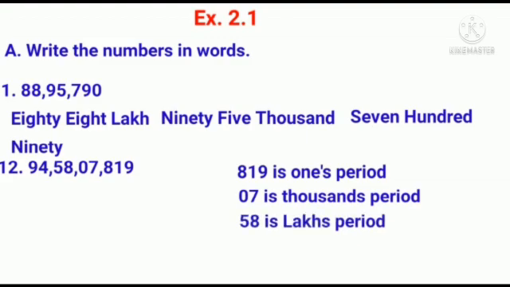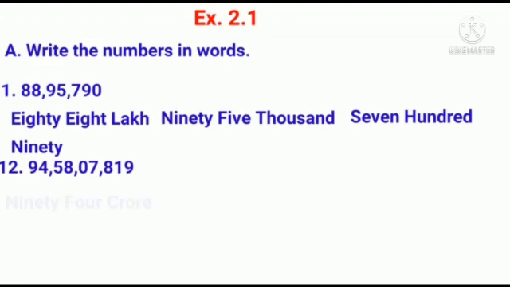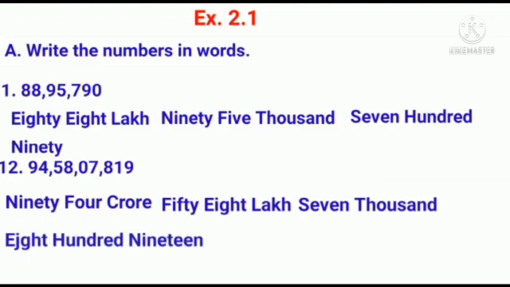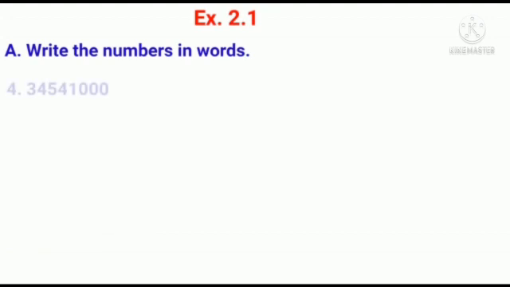That is lakh period. Next 2 digits are 94. Crore period. Now let us read this number. 94 crore 58 lakh 7,819. Okay. The next question is 3, 4, 5, 4, 1, 0, 0, 0.